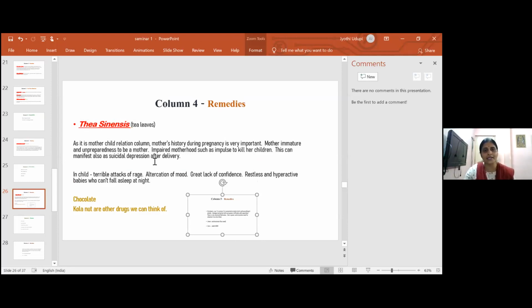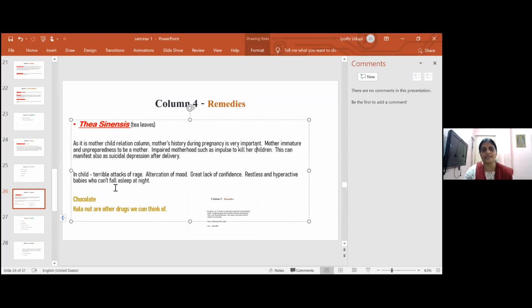As it is the mother-child relation column, the mother's history during pregnancy is very important. Mother is immature and unprepared to be a mother. Impaired motherhood, such as an impulse to kill her children. This can manifest also as suicidal depression after delivery.